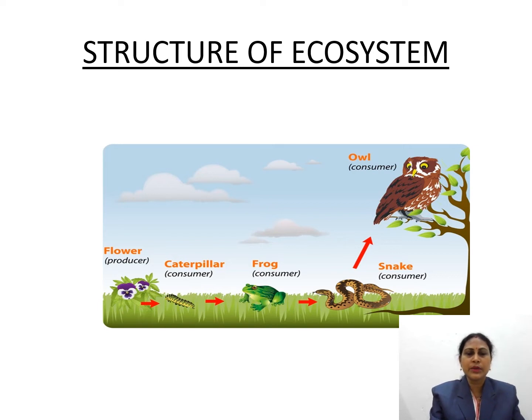Producers are, for example, plants. Consumers include herbivores, which depend on plants; they eat plants, so they are called herbivores. Carnivores depend on herbivores; they eat herbivores. Carnivores have many parts like primary consumers, secondary consumers, tertiary consumers. All are linked and all depend on each other. This is called the structure of an ecosystem.